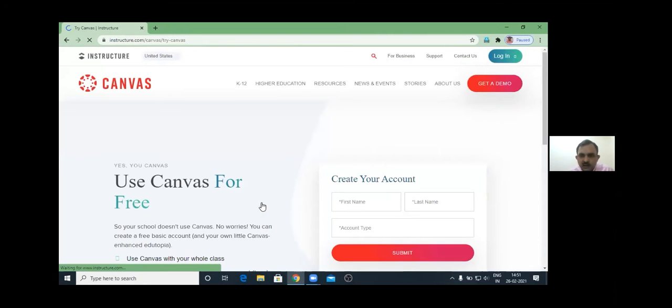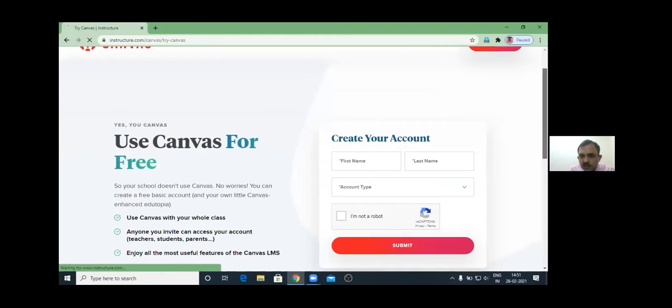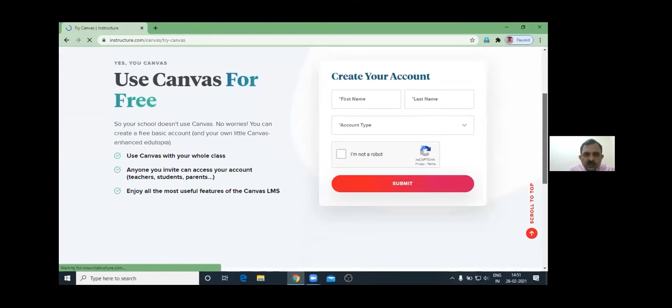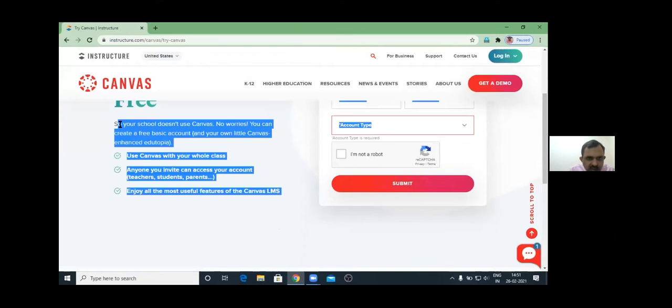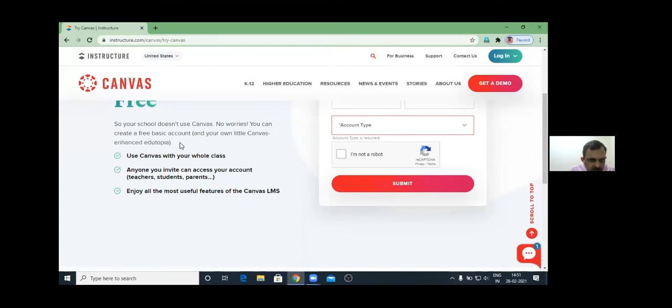When you click here, you are a teacher, it will ask you to give certain details: your first name, last name, what kind of account you want. I'm not a robot, and you submit. Here it is written that if your school does not use Canvas, no worries, you can create a free basic account here. You can use Canvas with your whole class. Anyone you can invite to access your content.